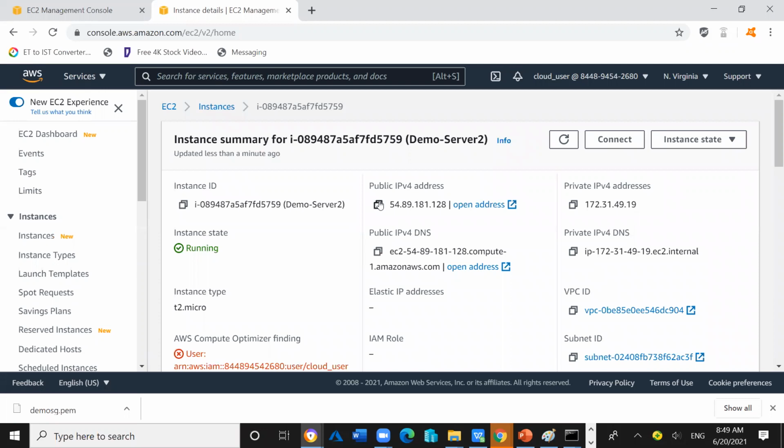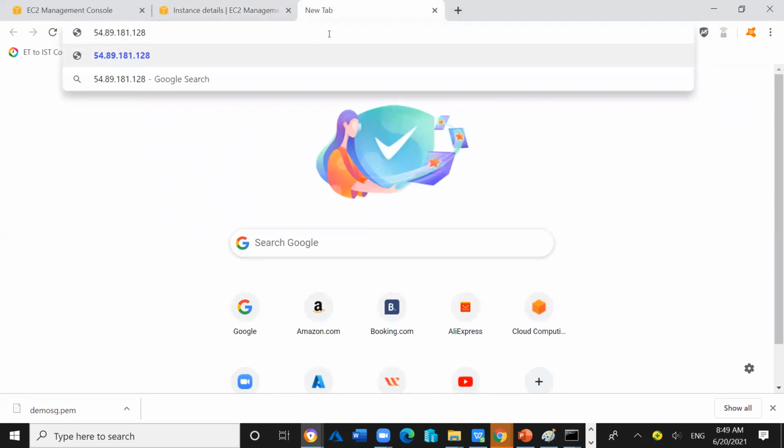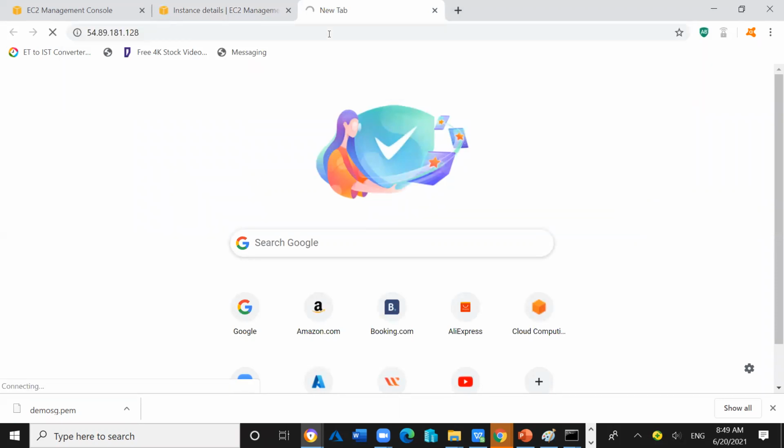I will copy the public IP address and paste it in the browser window, and we will see the website will not open here.